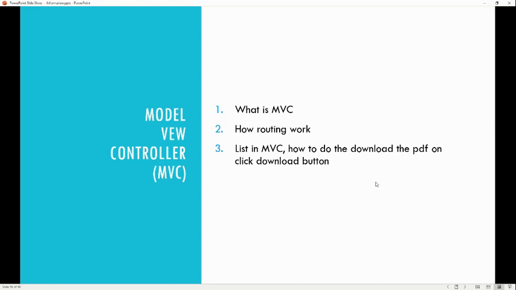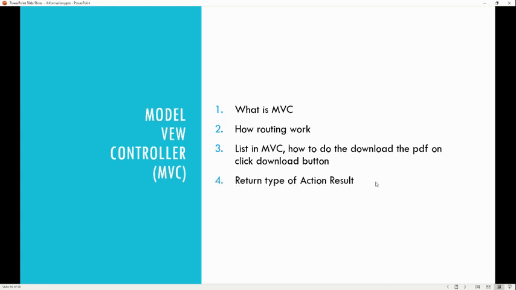The other one is, in MVC, how to download a PDF on the click of the download button. Basically there is a list you are populating onto the UI, and in the UI each item in the list has a download button. So how can you give the download functionality? You know that we have different types of action result. File is also one of the action results. On the click of the button we will post the file name, and we always add the absolute path at the code level, and from there we can download through the file action.